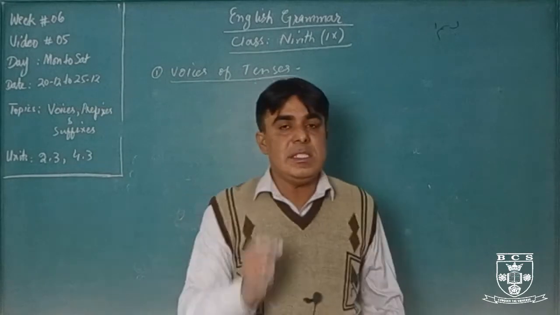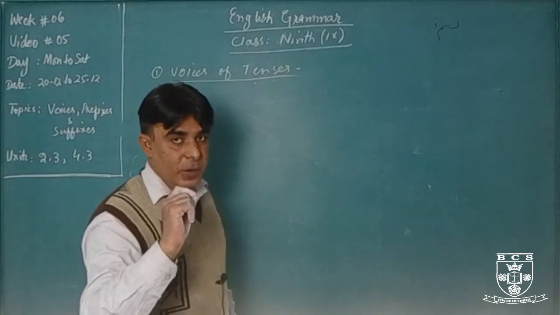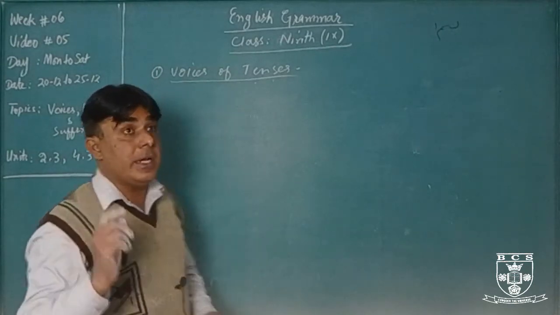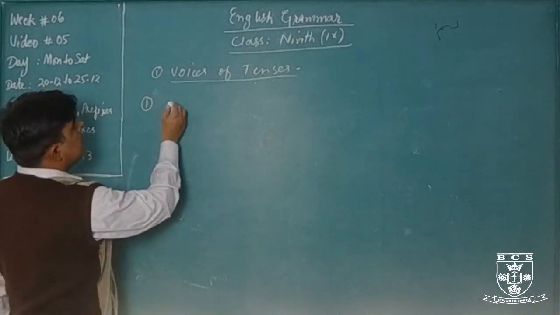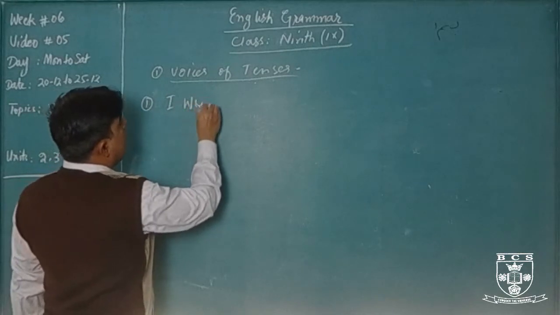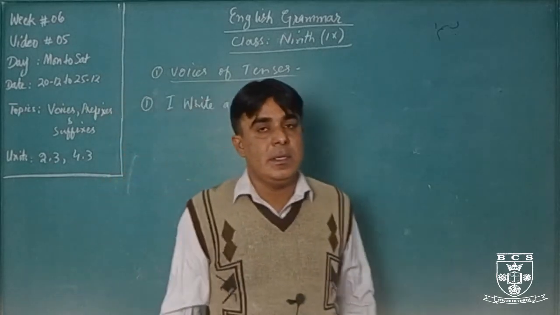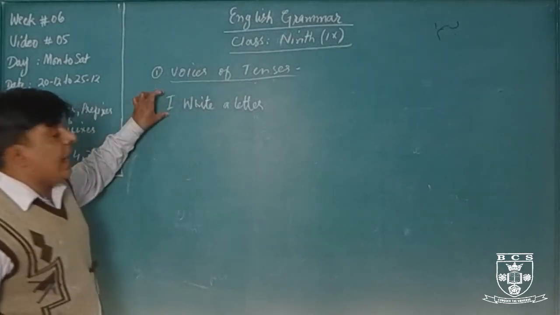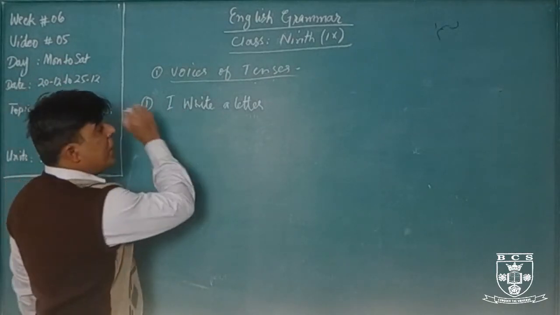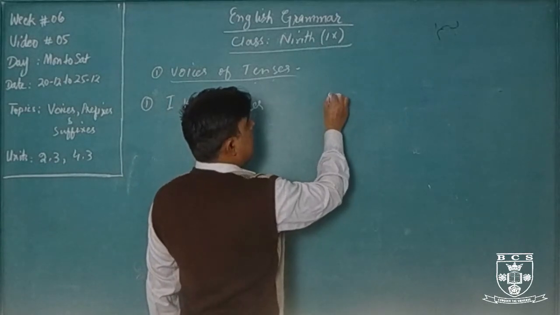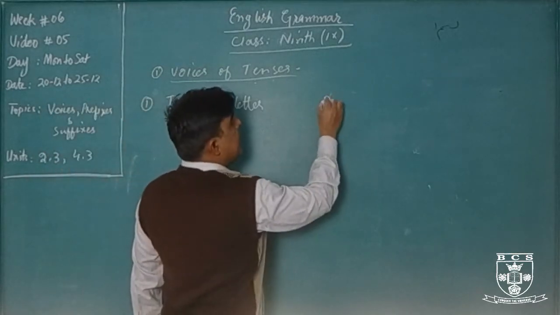I am giving one sentence and I will change it into passive voice. One sentence of active voice and I will change it into the passive voice of all tenses. For example, I write a letter. This is active voice and we will change it into passive voice. First of all, what will we use? Subject we use in active voice. But in passive voice I am going to use the object: a letter.